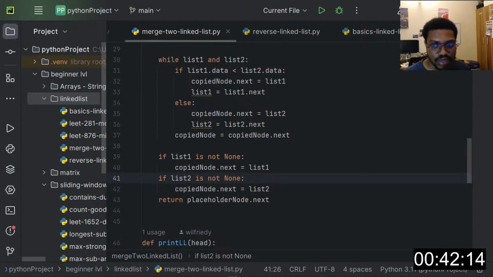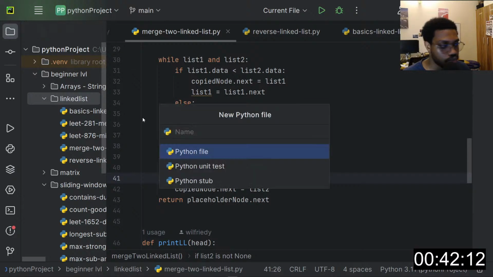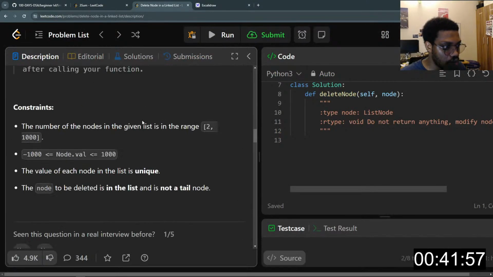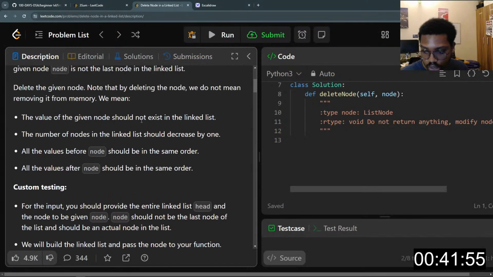So let's create a file. This is going to be delete node. What's the question? I've tried to put up with a convention.